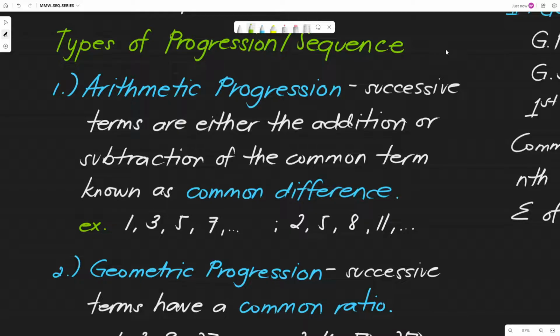Then we have here another one: 1, 3, 5, 7, 9, 11, so on and so forth. The common difference in this sequence is, yes, you may think about it, obviously that is 2. So yun yung common difference natin. Then we have another one: 2, 5, 8, 11, 14, 17, 20, so on and so forth. Yung common difference natin for this progression is 3. So 5 minus 2 is 3, 8 minus 5 is 3, so on and so forth. Okay, so that is what we call an arithmetic progression.